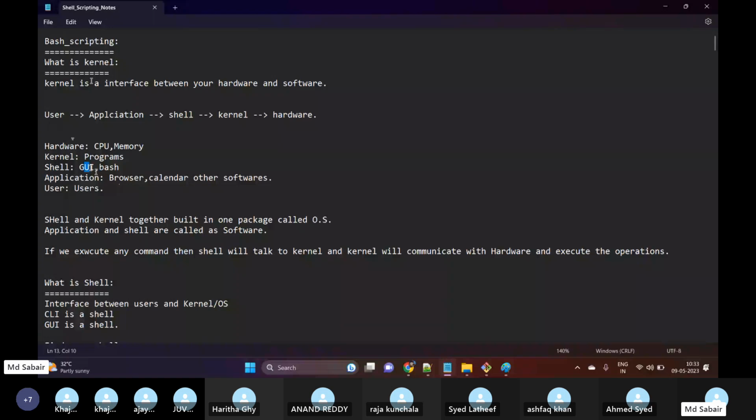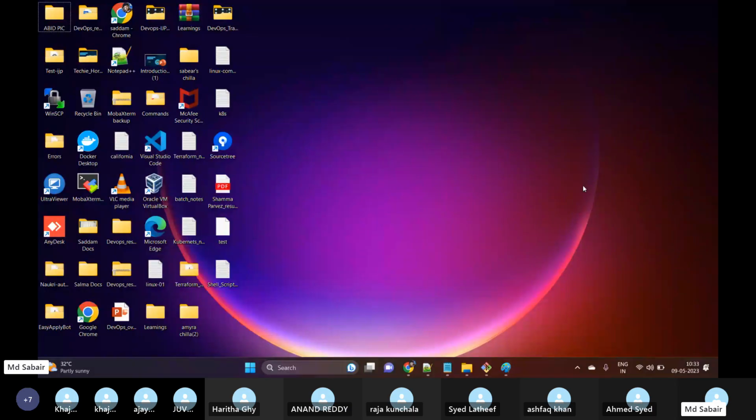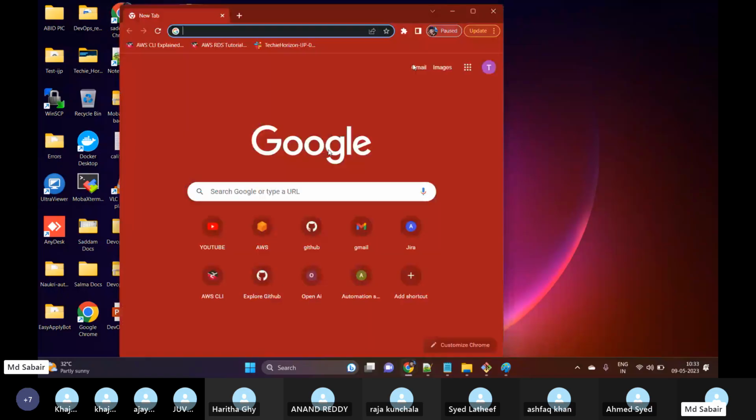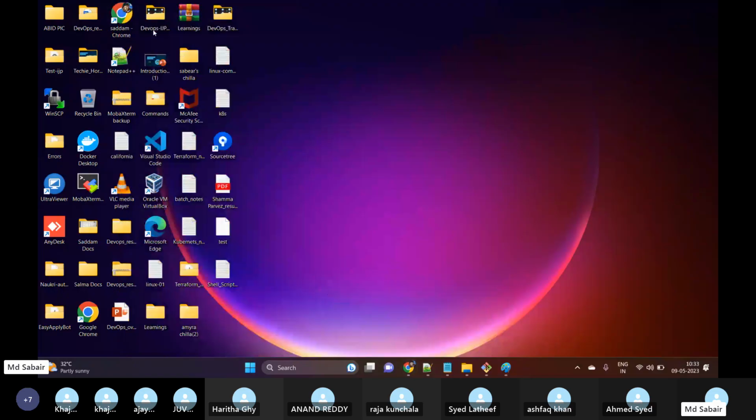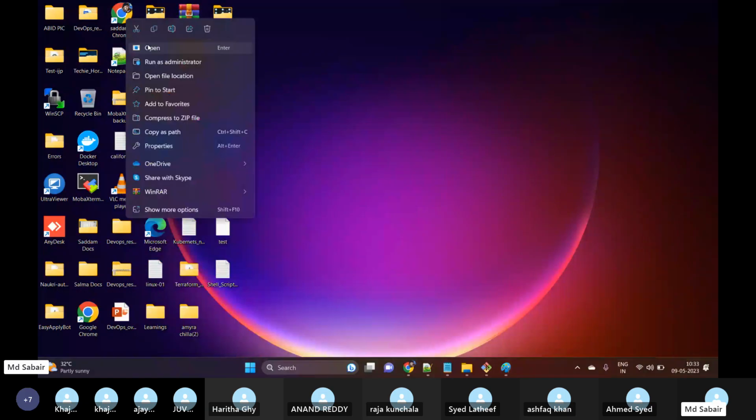It can be GUI or bash. GUI means graphical user interface. For example, this screen, whatever we are seeing on Windows, is also one of the shells available on a Windows machine. For example, if I click on this browser, what this is doing is telling my kernel to open Chrome. Whenever I right click and then click on open, in the backend it is sending a command to the kernel to open this browser. So this is how it works.